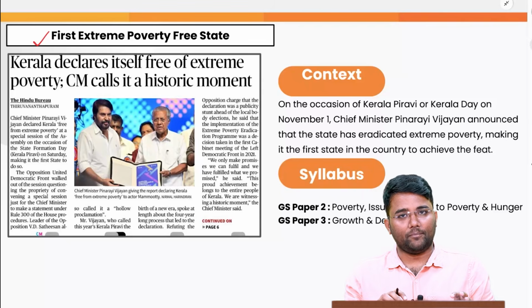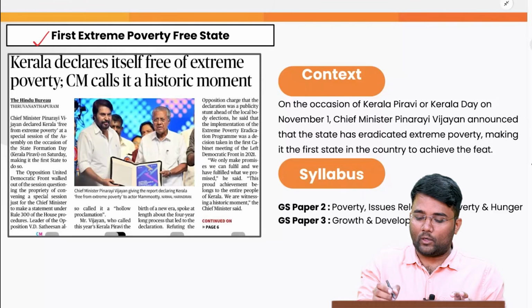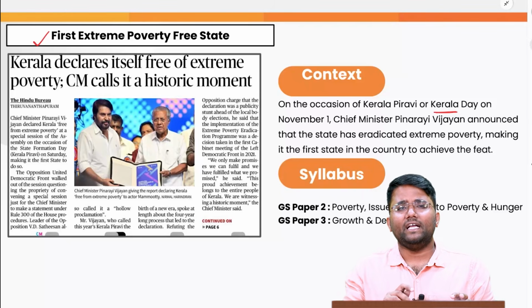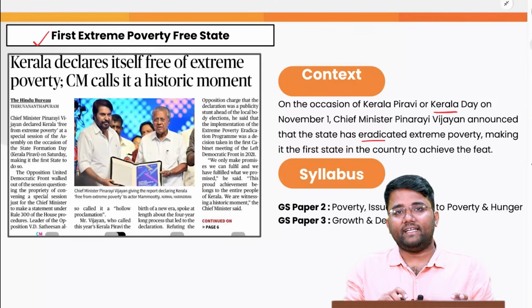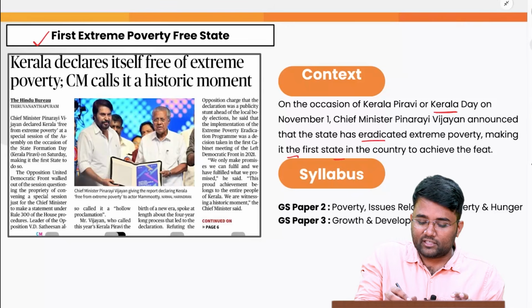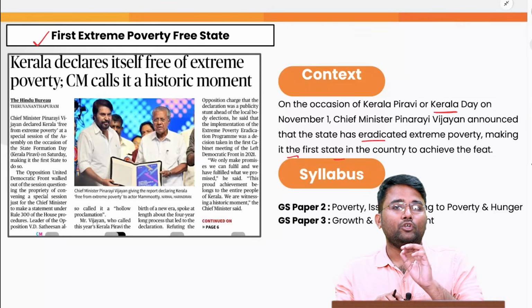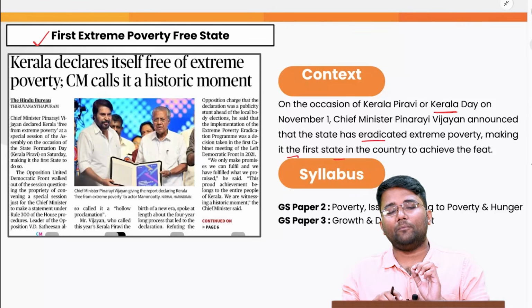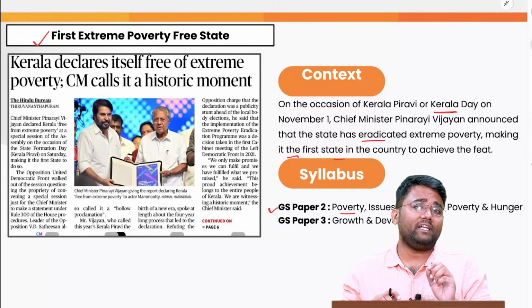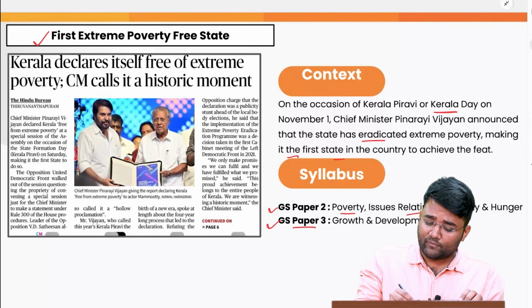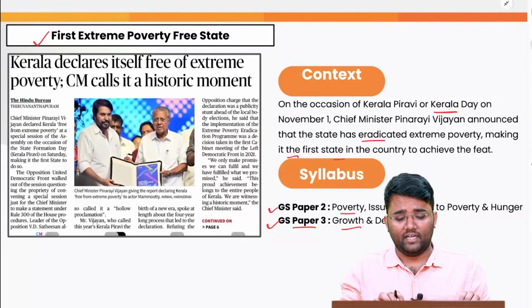The context of this topic is that on November 1st, on account of Kerala Day celebrations, the Chief Minister of Kerala declared that the state has eradicated extreme poverty, making it the first state in the country to achieve the feat. And this particular topic is related to your GS paper 2, issues relating to poverty and hunger, as well as the syllabus of your GS paper 3, growth and development.